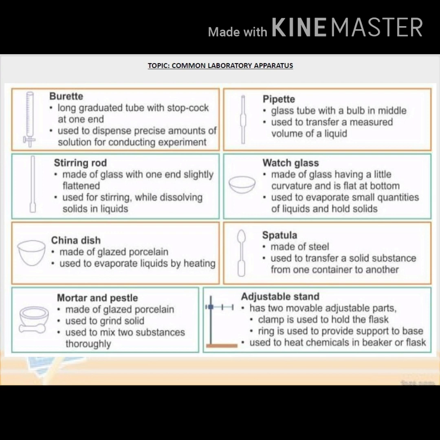Burette, long graduated tube with stopcock at one end. It is used to dispense precise amounts of solution for conducting experiment. Pipette, glass tube with a bulb in middle used to transfer a measured volume of a liquid. Stirring rod, made of glass with one end slightly flattened, used for stirring while dissolving solids in liquids.